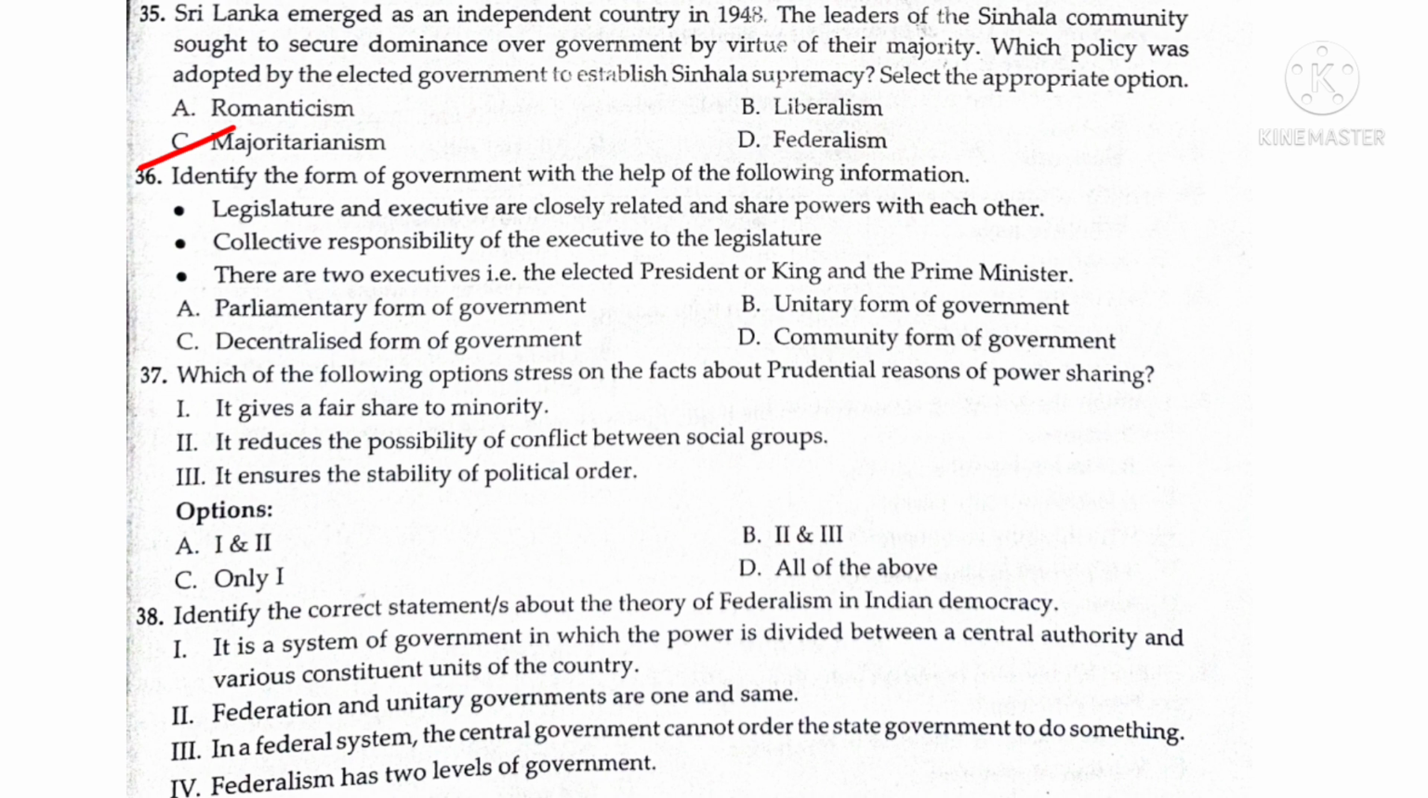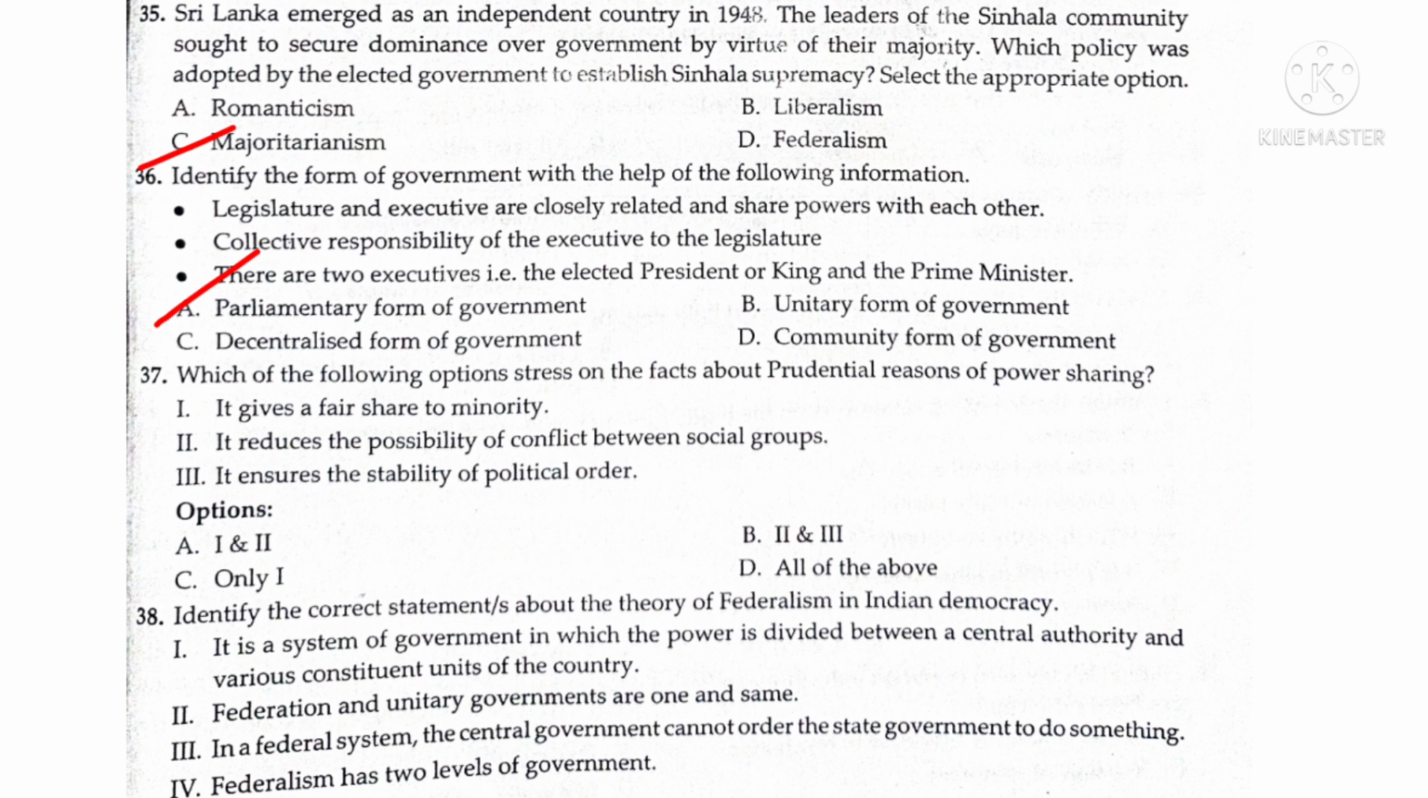Question 36. Identify the form of government with the help of the following information. Legislature and executive are closely related and share powers with each other. Collective responsibility of the executive to the legislature. There are two executives, that is the elected president or king and the prime minister. So answer is A, parliamentary form of government.